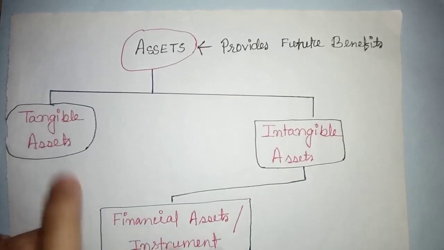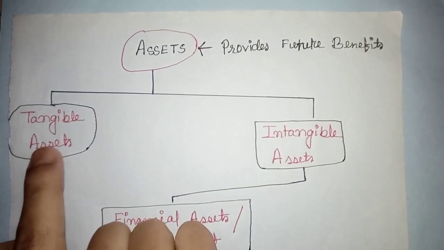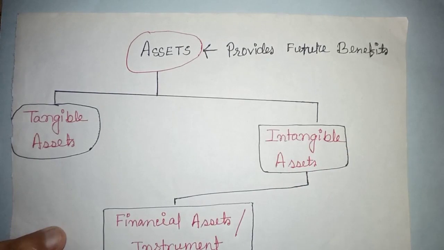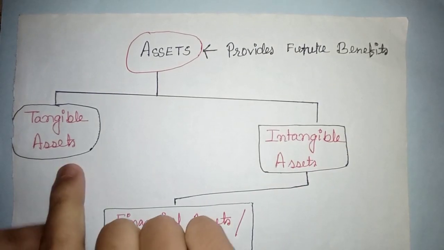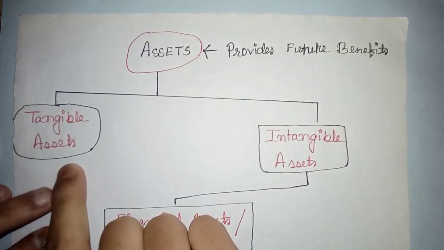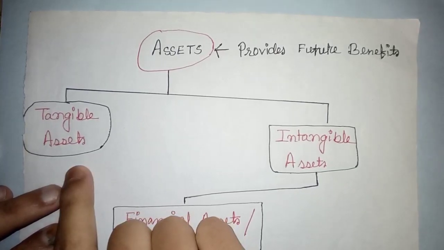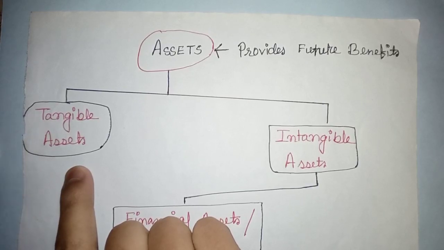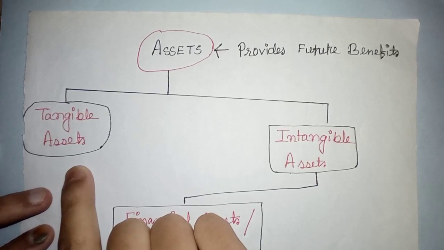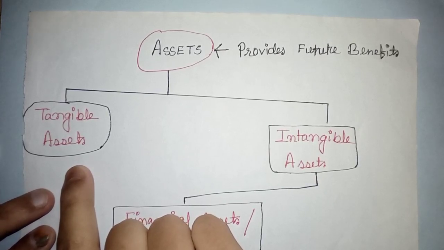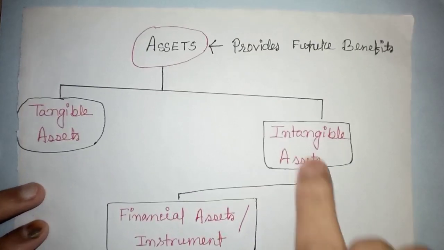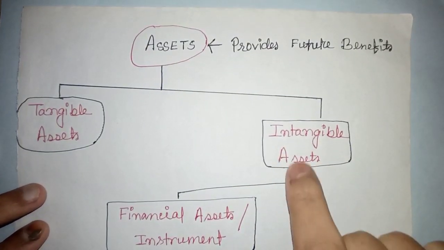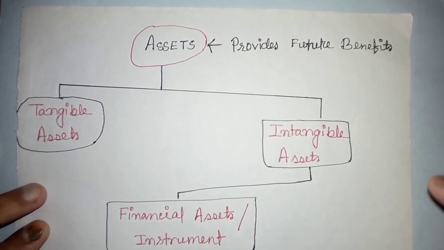So basically assets are divided into two types, tangible assets and intangible assets. Tangible assets are those assets which can be touched and felt, which means we can see them. Suppose furniture, a plant, machinery. These are tangible assets. The other is intangible assets, which cannot be seen and touched.